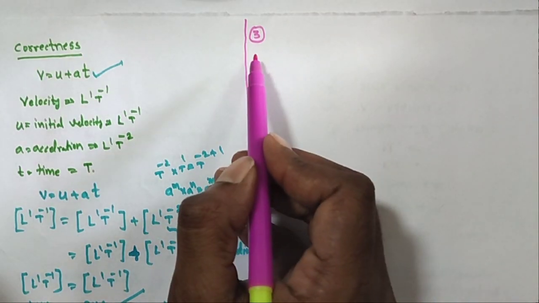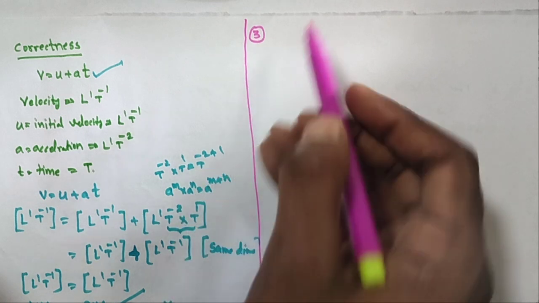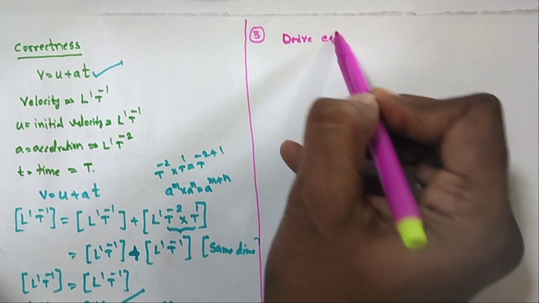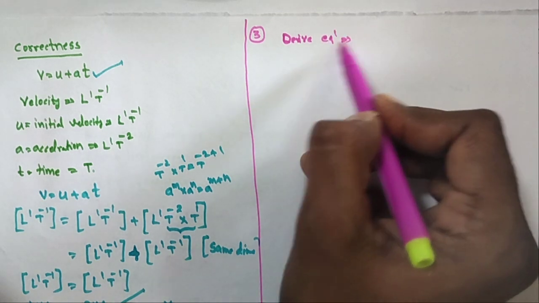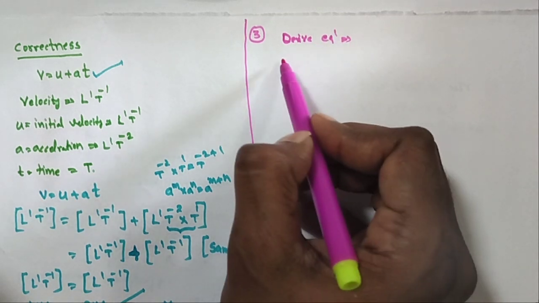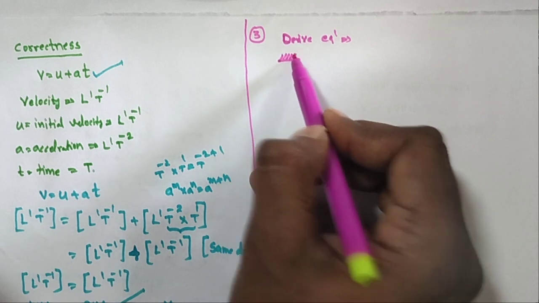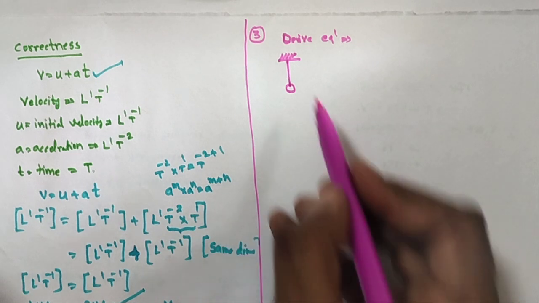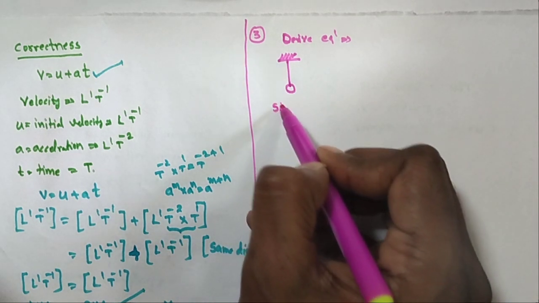Next, the third application: derive an equation. Suppose let us take this simple pendulum experiment. I am taking one metal bob in a simple pendulum. So this is a simple pendulum setup.